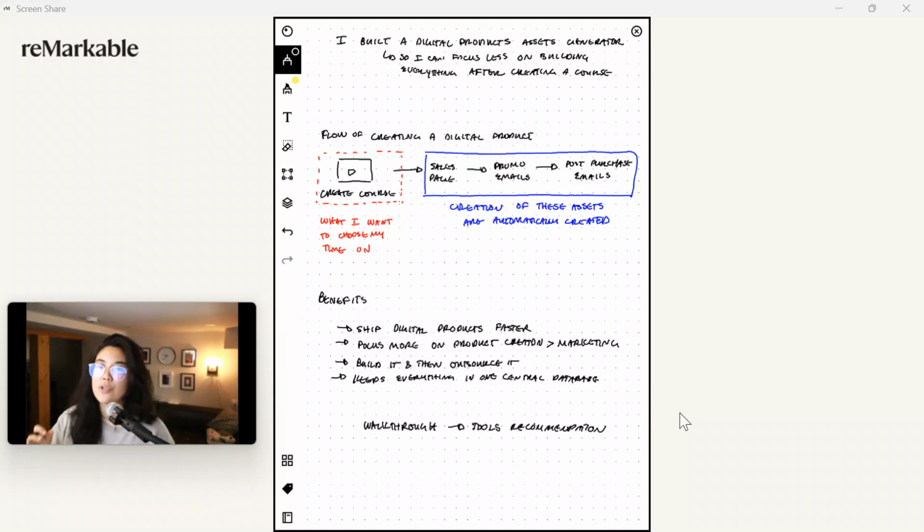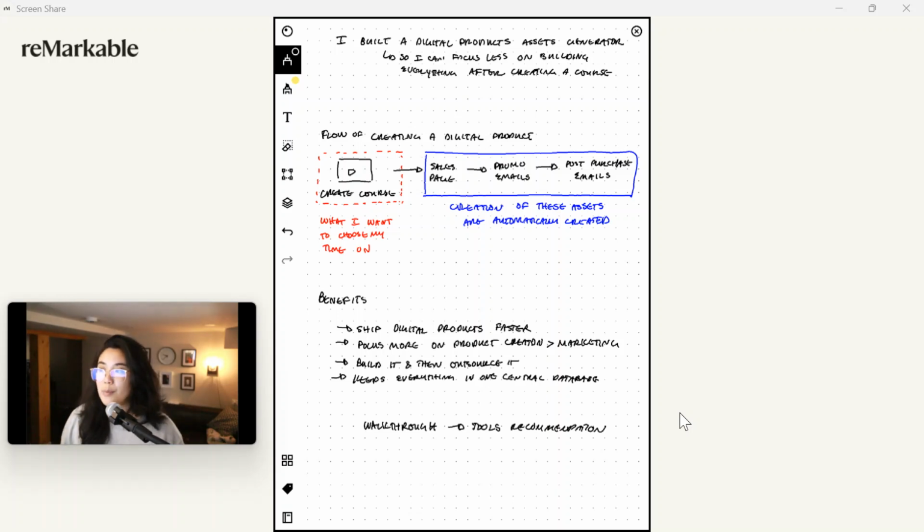What if I told you you can just focus on digital product creation without having to worry about everything that comes after you create a digital product? You don't need to worry about creating a sales page. You don't need to worry about creating the marketing promo emails. You don't need to worry about creating the post purchase emails. All of that is automated with AI and no code.